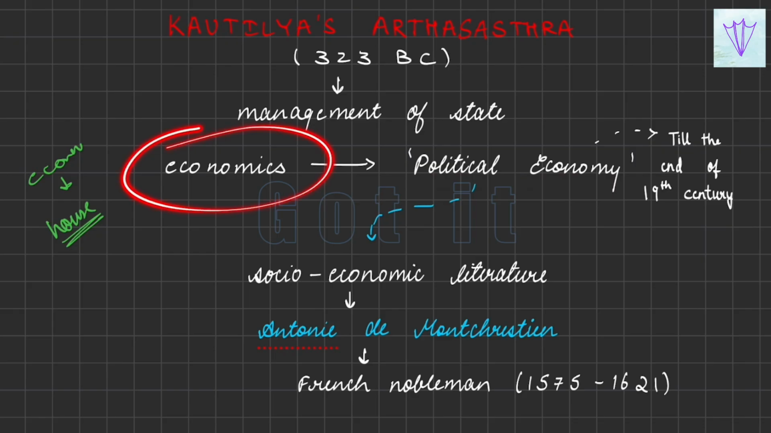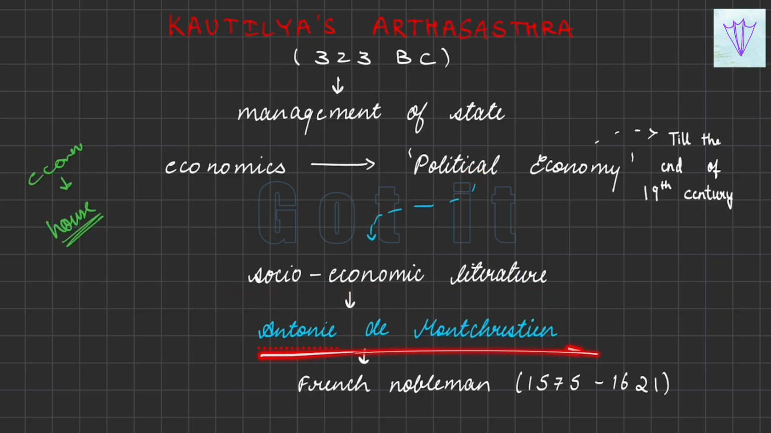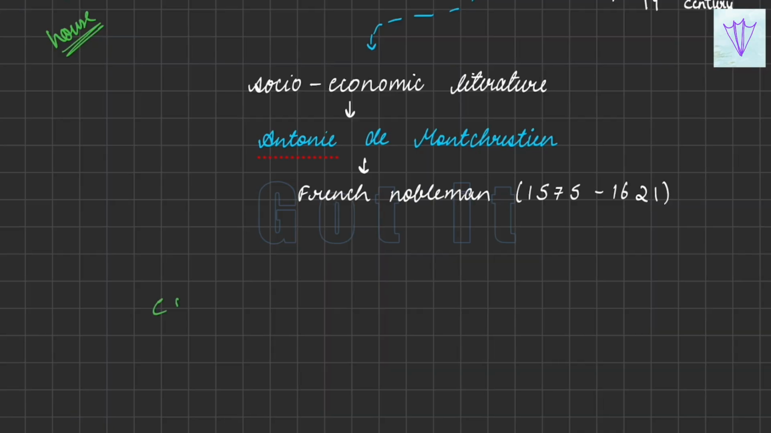Initially it was economics, later it became political economy, and this was introduced into the socio-economic literature by Antoine de Montchrestien, who was a French nobleman. Basically, Kautilya's Arthashastra started the use of political economy, and this got introduced into the socio-economic literature by this French nobleman. The word political economy continued to prevail until the end of the 19th century. So everybody got used to the word economics and also the word political economy.